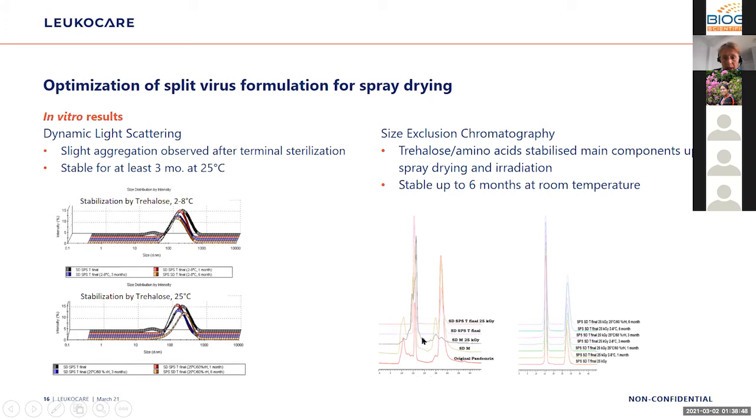That is the blue form here in the second part. With the trehalose as a stabilizer, also we lose the minor components, as you can see here. At least the major components are fully maintained. What we can also see during the stability storage here in front is the starting value, in the end then the 6 months at 25 degree value. And we can see that it all looks the same. So although the minor components are lost during irradiation, we have a full stability then during the storage at 25 degrees for 6 months, which was the maximum time we tested for.